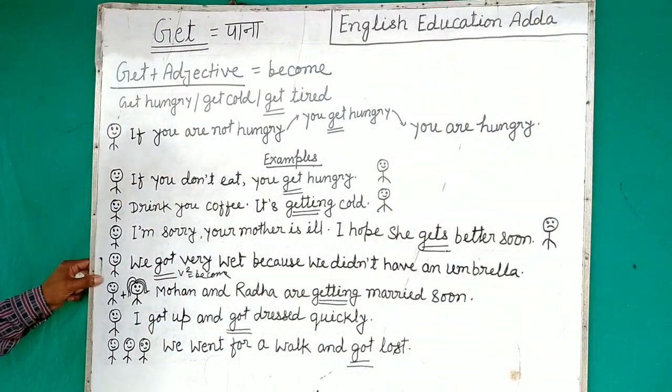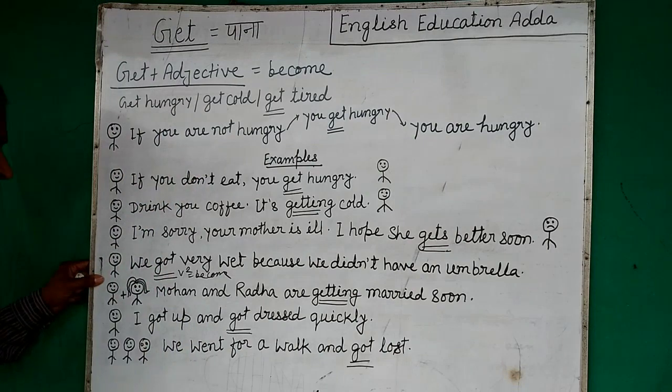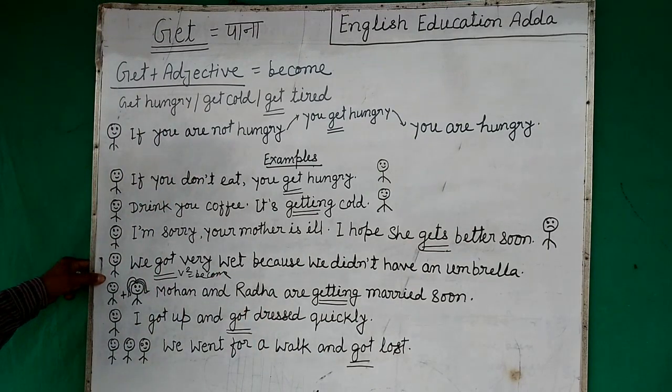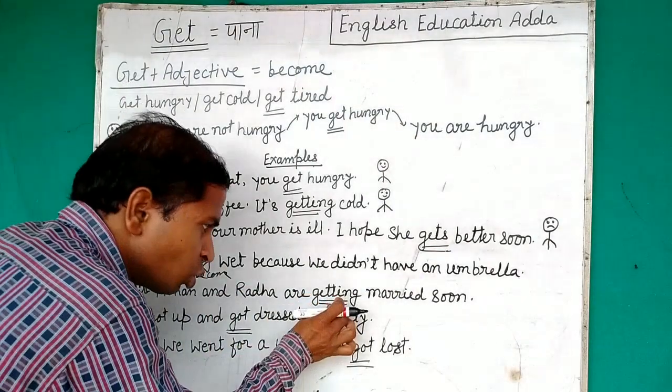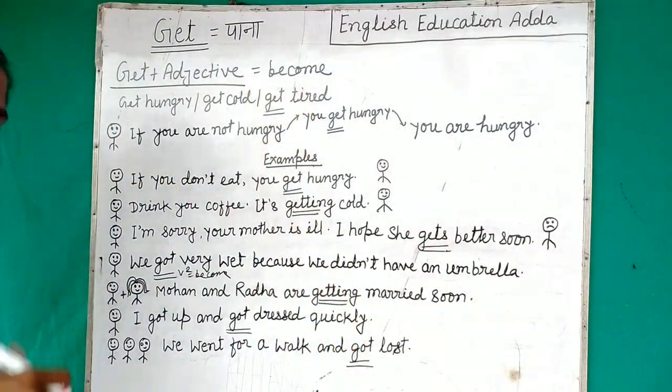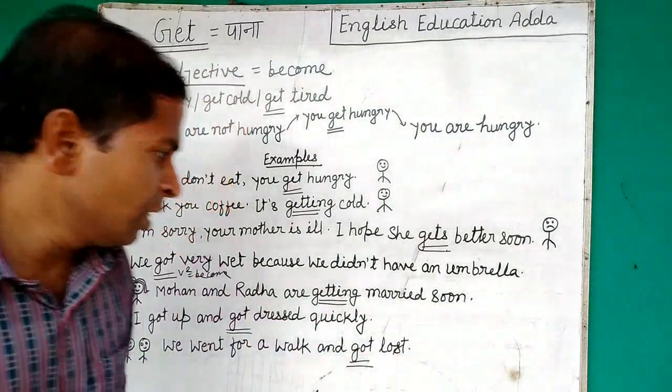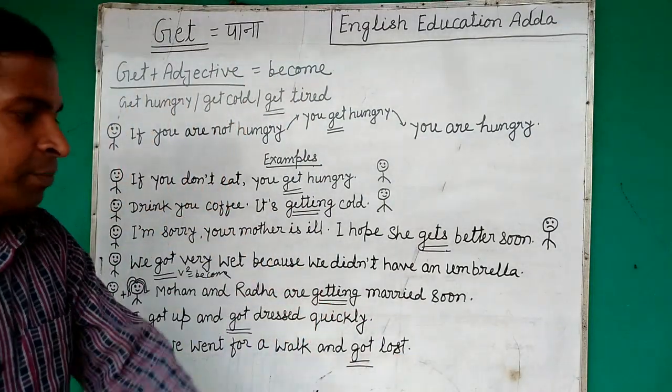Okay. Now another. This is a combined example I've given here. Mohan and Radha are getting married soon. Getting married soon. So it's also showing the condition of become. Mohan and Radha are getting married. They are going to get married, right? So now they are getting married soon.